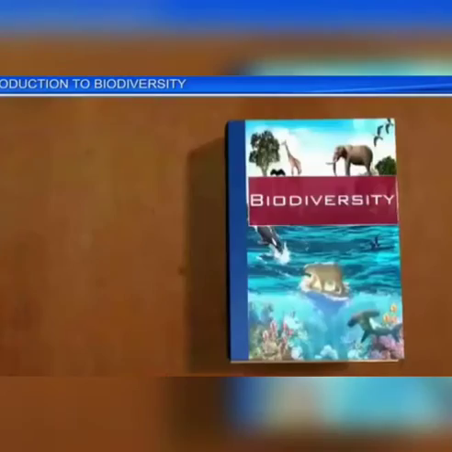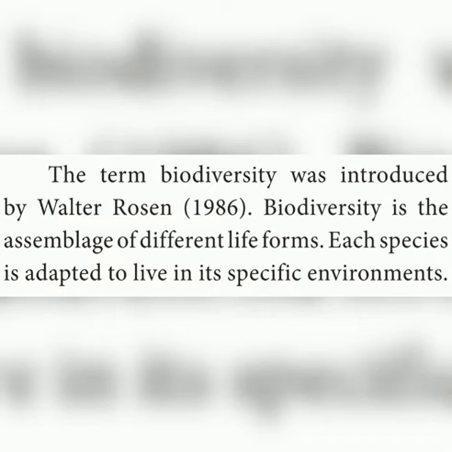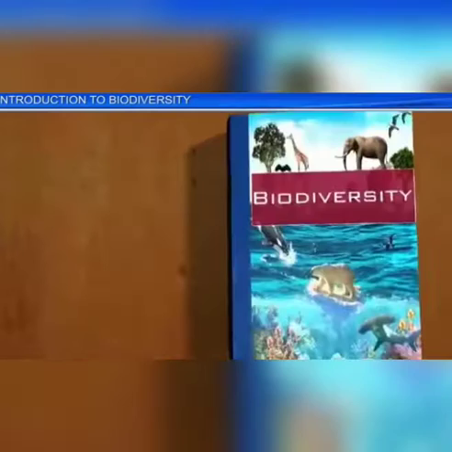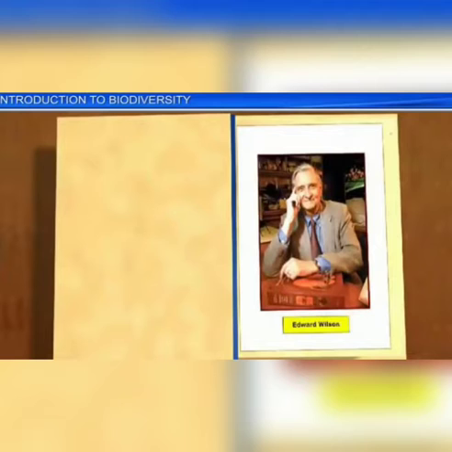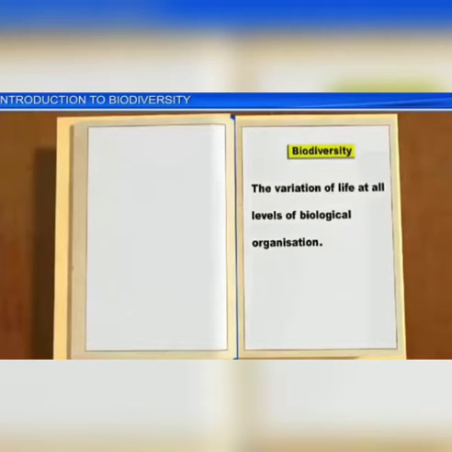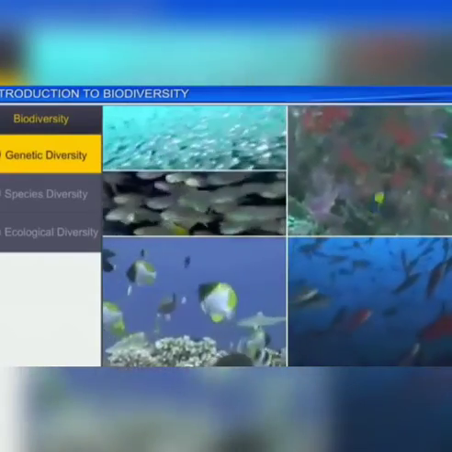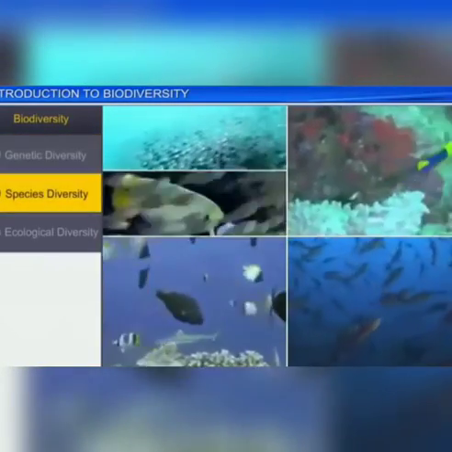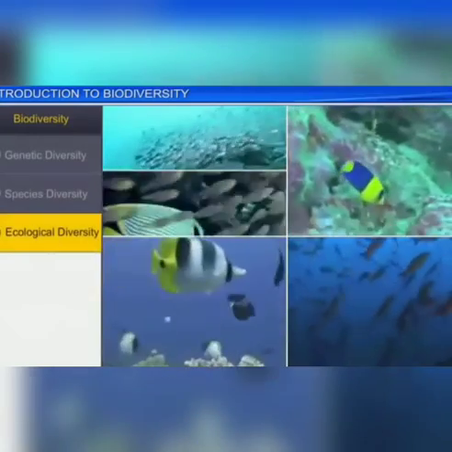The term biodiversity was introduced by Walter Rosen in the year 1986. Biodiversity is the assemblage of different life forms. Each species is adapted to live in its specific environment. Edward Wilson popularized the term biodiversity to describe diversity at all levels of biological organization, from population to biomes. There are three levels of biodiversity: genetic diversity, species diversity, and ecosystem diversity.